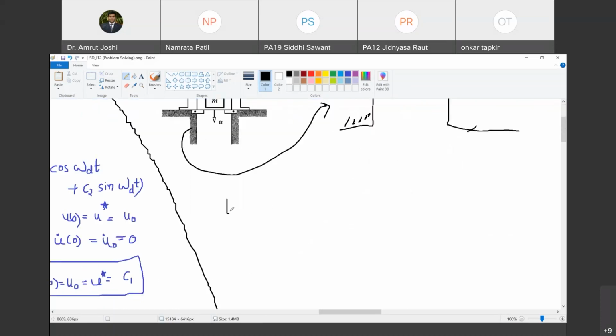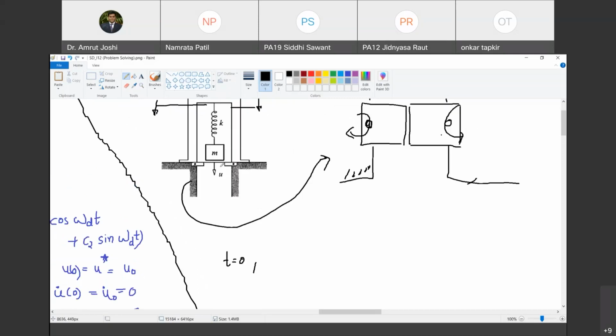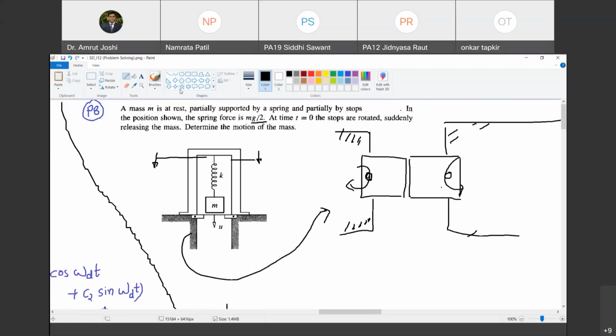Look, at time t equal to 0, when the block is resting on these stops partially and partially suspended by the spring, the spring is carrying a force equal to mg by 2. So what must be the deformation with reference to the unstretched position of the spring?